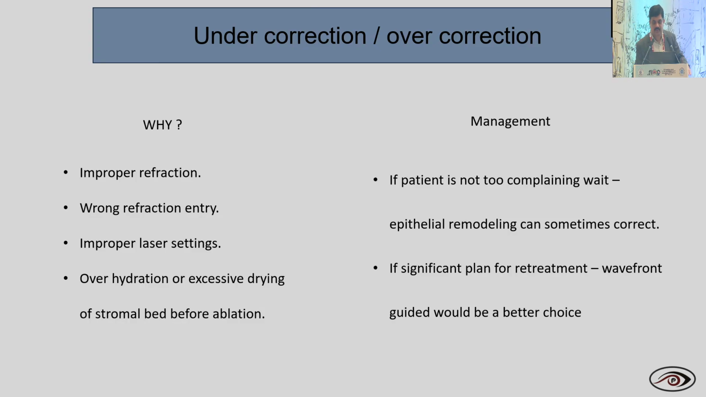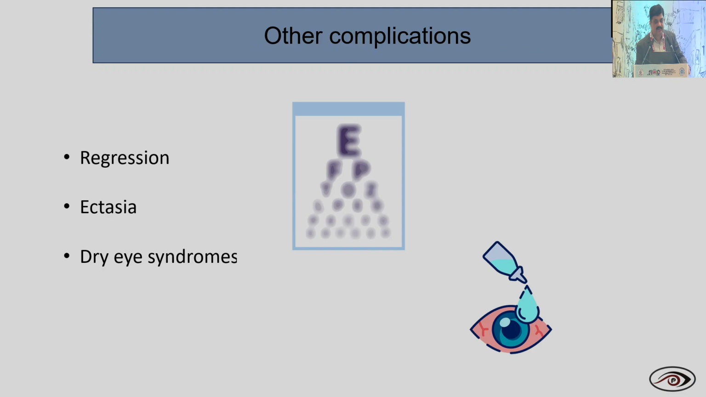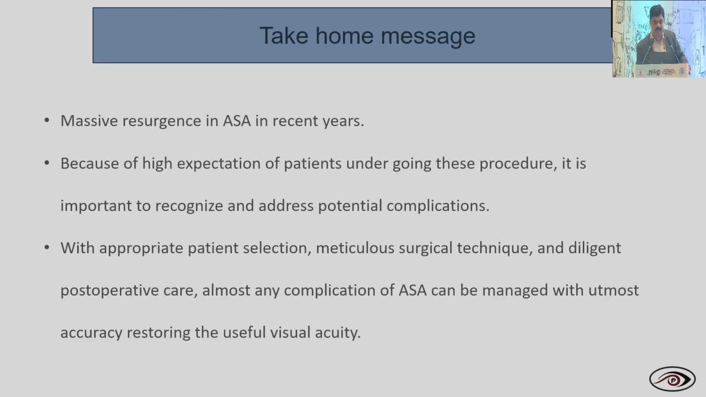Management: if the patient is not complaining, epithelial remodeling sometimes may correct it. If significant, plan for treatment, wavefront guided treatment. The other complications that can happen are regression, ectasia, and dry eye symptoms. So you need to tackle them preoperatively very well.